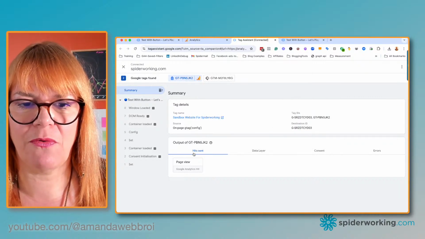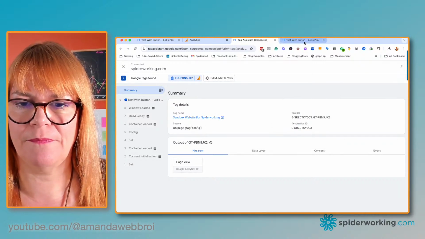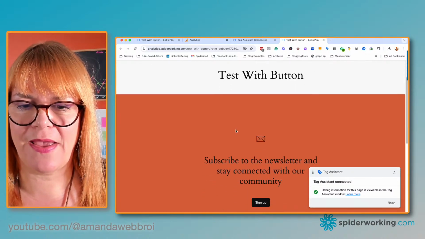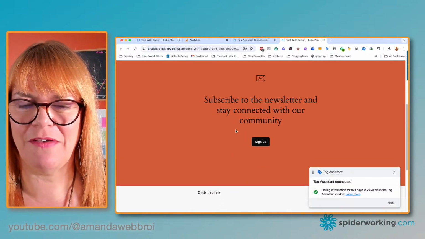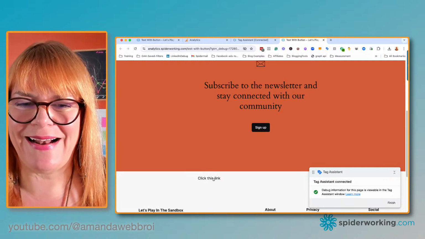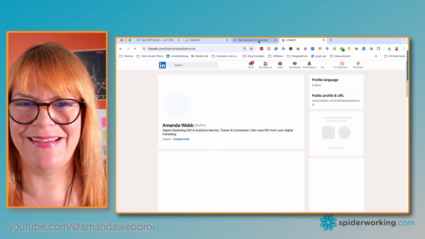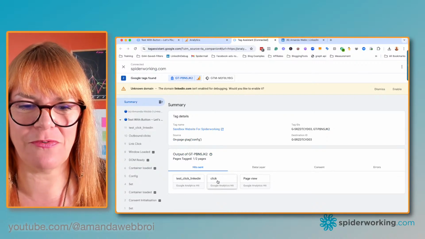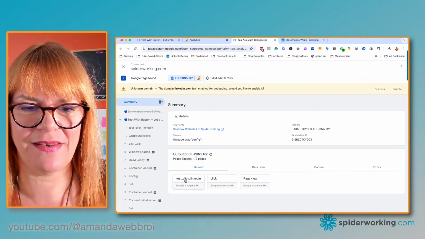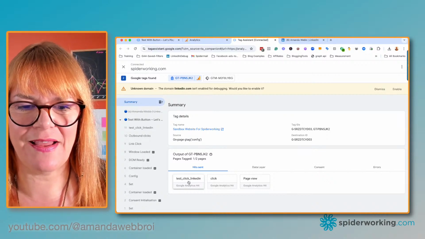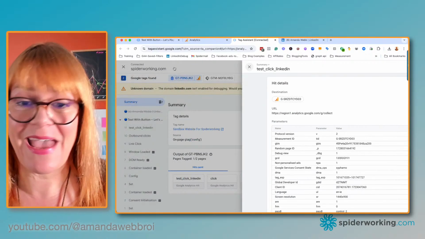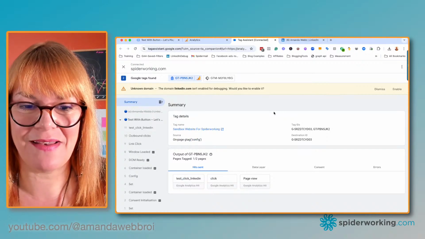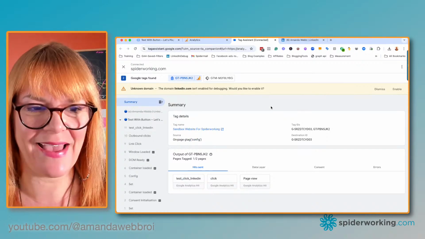And we're in our Google Analytics and we can see the page view. So now let's scroll down. And this is always nervous in case I mess something up. Click this link. And if we go back, there we can see our custom event has been triggered. We've got click, which is the standard event, and we've got test click LinkedIn. So now I can start to see in my Google Analytics how many people are clicking that LinkedIn link.